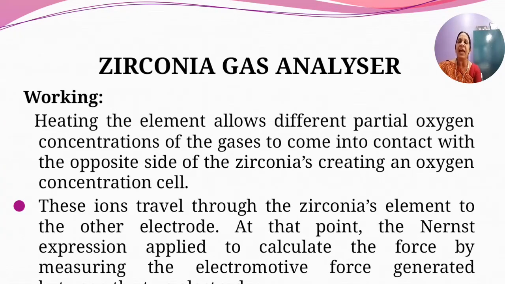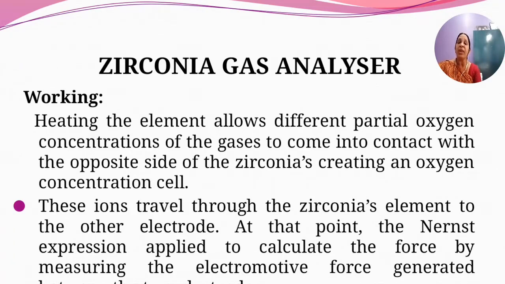The ion travels through the zirconia element to the other electrode.